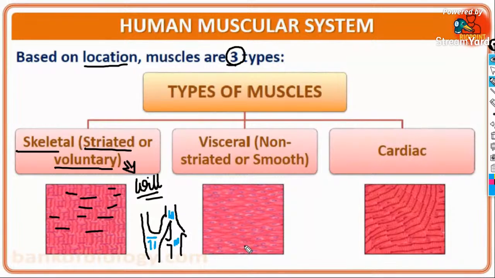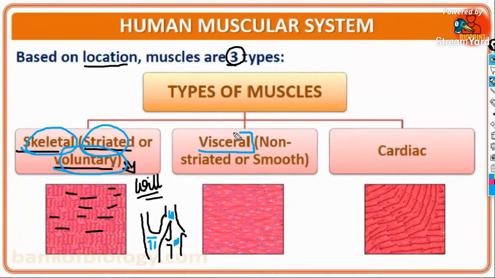That is why they are referred to as striated muscles. They are associated with the skeletal system, so they are called skeletal muscles. Since they are under the control of our will, they are called voluntary muscles.